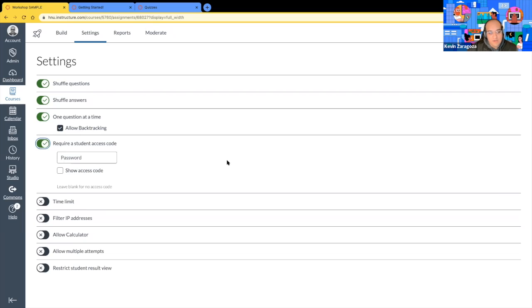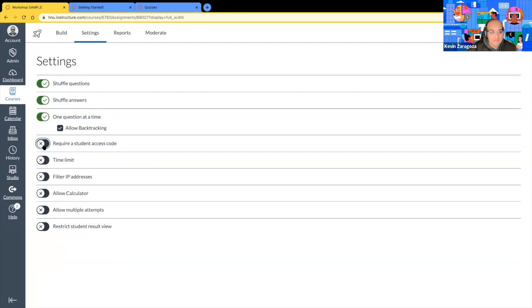Require a student access code. This is very similar to the Zoom access key. If you want a password for the student, you can go ahead and give them that password there and then show and provide that for them. If you set an access code and you don't provide the password, no one will take the quiz. So let's keep this off.